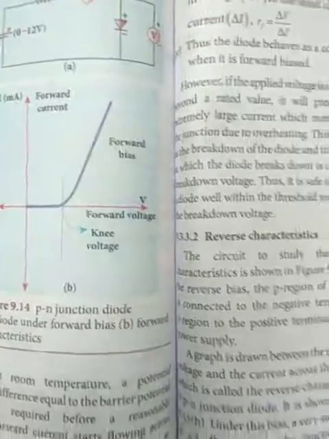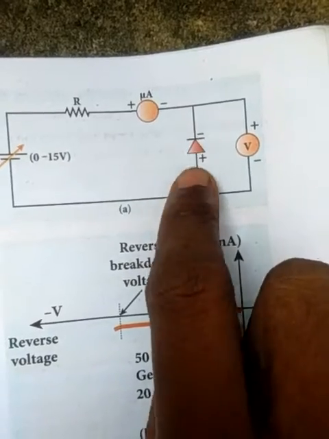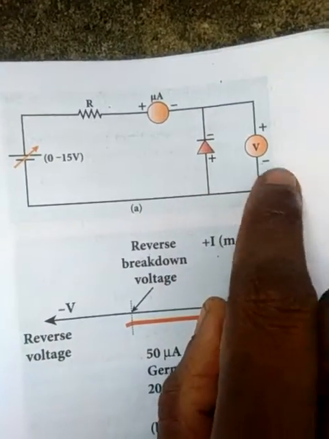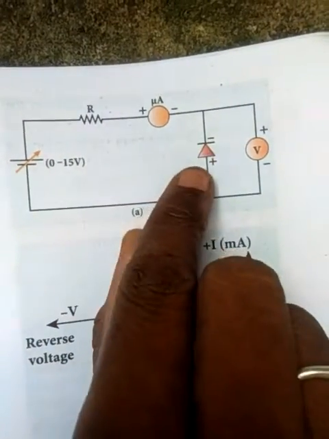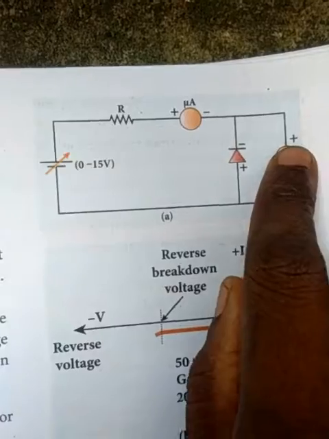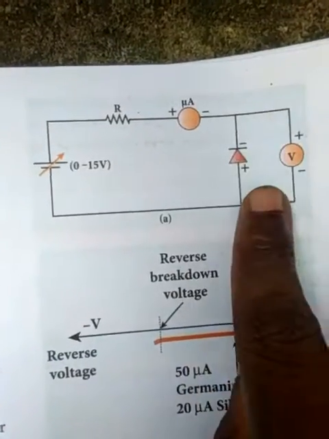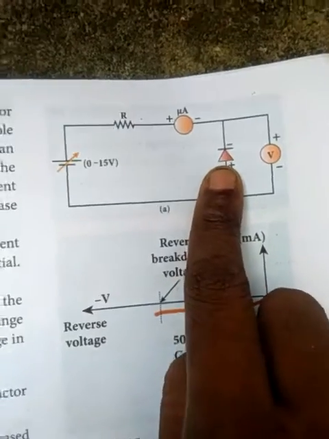Next you see the reverse characteristics. In the diagram, the positive terminal of the diode is connected to the negative terminal of the voltage source, and the negative terminal of the diode is connected to the positive terminal of the voltage source. So they are connected oppositely; this is reverse bias.